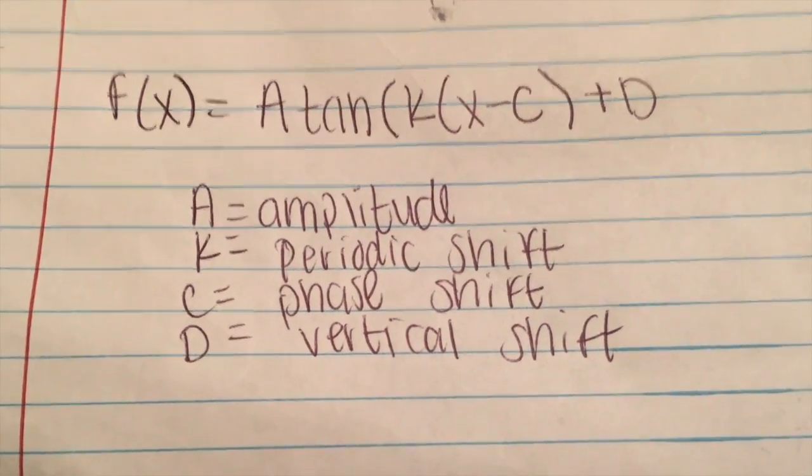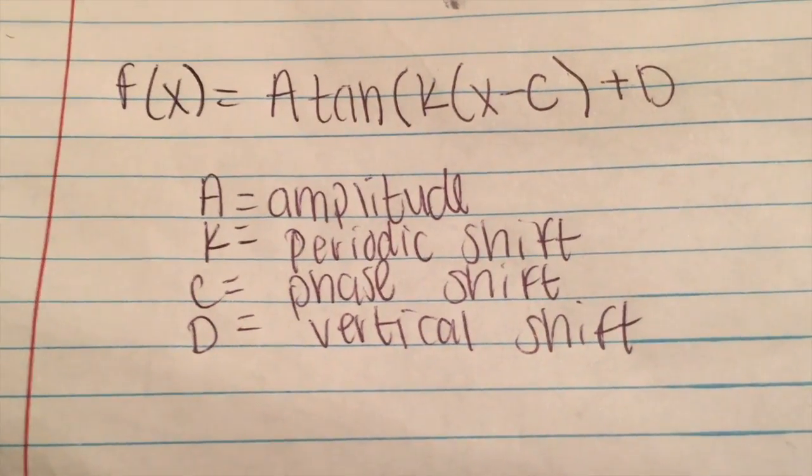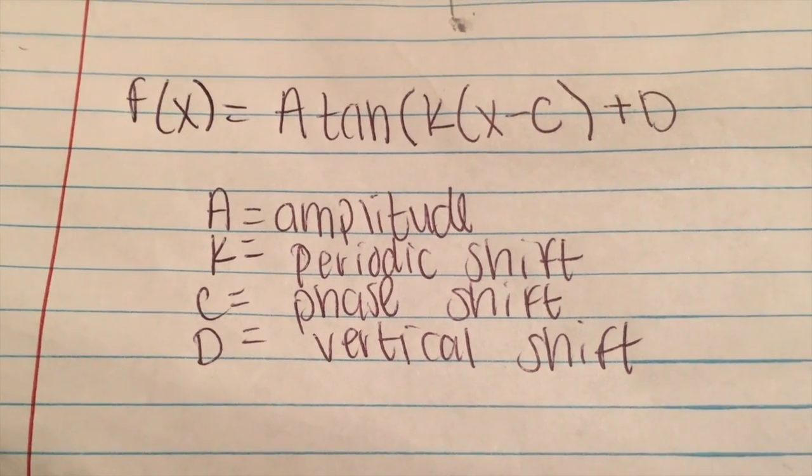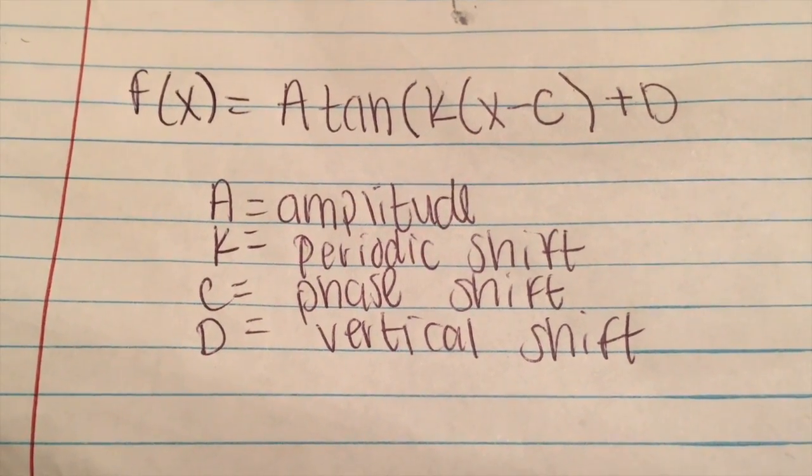For tangent functions, we always have to use the parent function as a reference. So the parent function of tangent is f of x equals tan of x. The transformation equation for tangent functions is f of x equals a times tangent of k times (x minus c) plus d, where a is the amplitude.